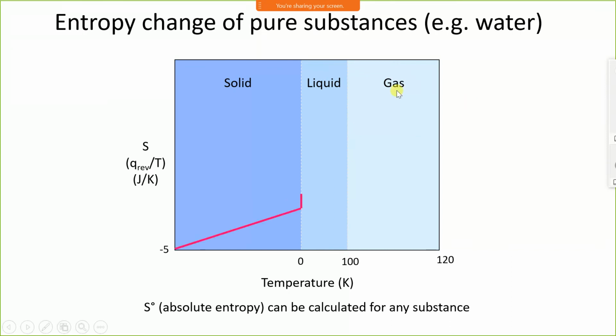During this vertical line, it is a phase change process. Solid is converted into liquid, and this process is called fusion. Now water is in a completely liquid state, but at 0 degrees Celsius.